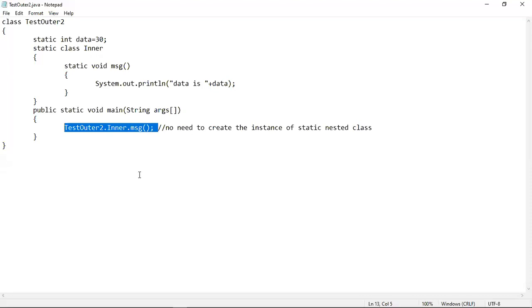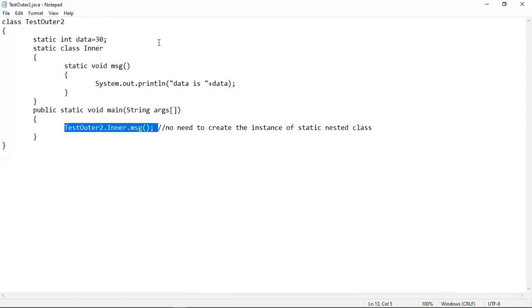Now here the problem will arise when you want to access the contents of the nested class from inside the outer class. We know that we can do it, but here you cannot do it. Why?